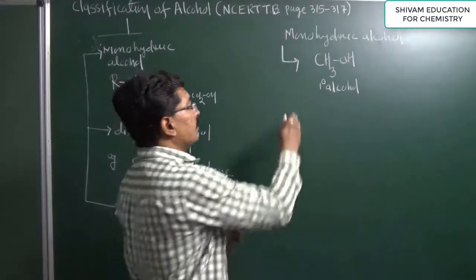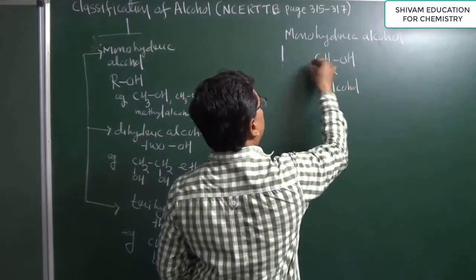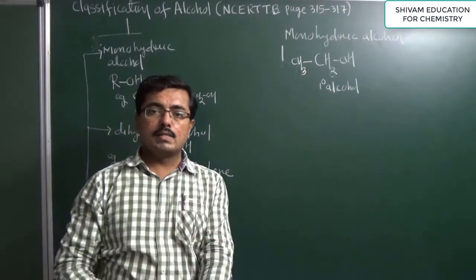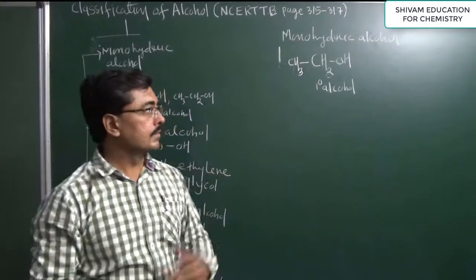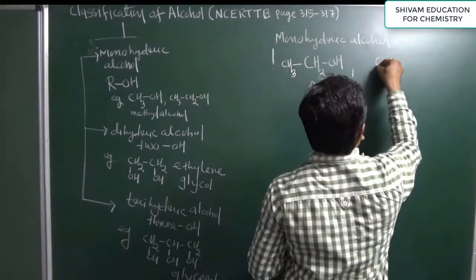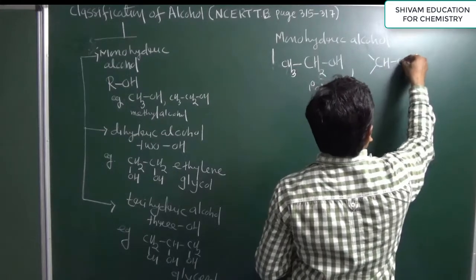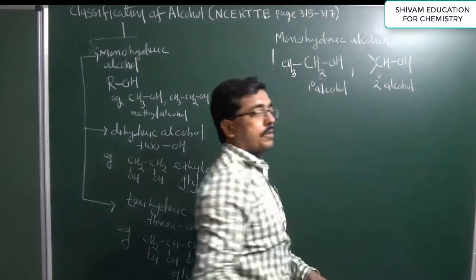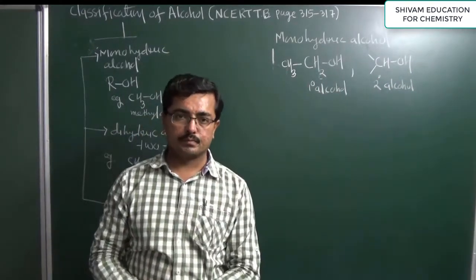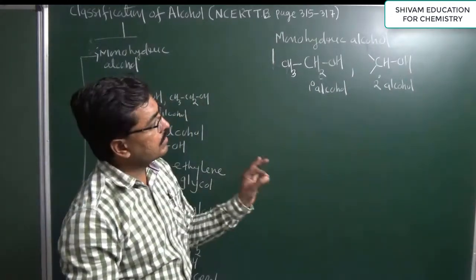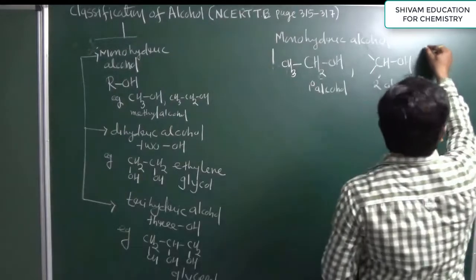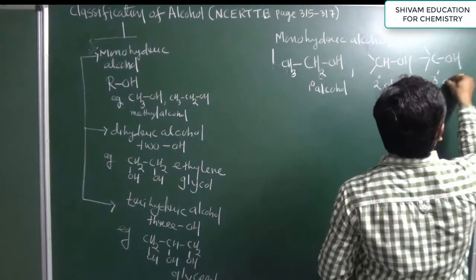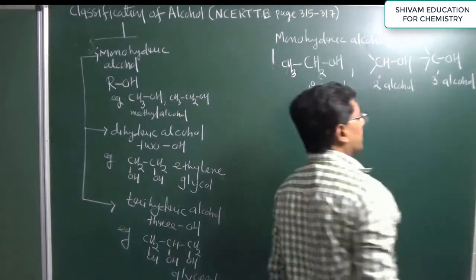So 1 degree alcohol means, very easy: the hydroxyl group containing carbon is attached to one other carbon atom. Similarly, if the hydroxyl group containing carbon is attached to two other carbon atoms, then it is known as a secondary alcohol, or a 2 degree alcohol. Similarly, if it is attached to three other carbon atoms, then it is known as a tertiary alcohol, or a 3 degree alcohol.